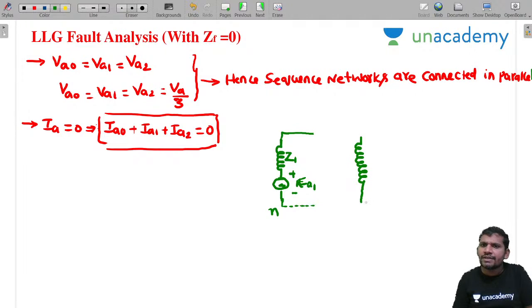Here also the reference is neutral, sir. This is Z2. Next, because we are connecting in parallel, draw the zero sequence network.